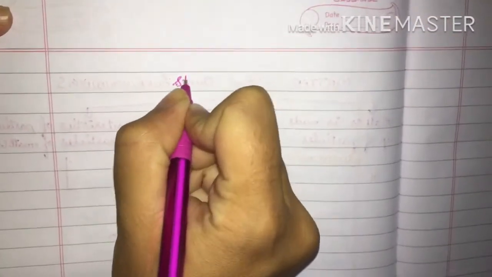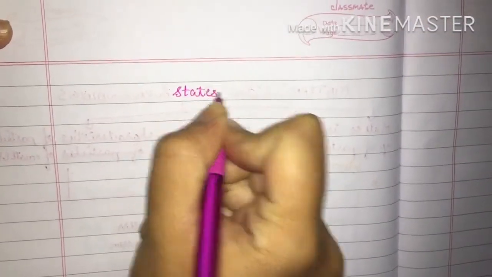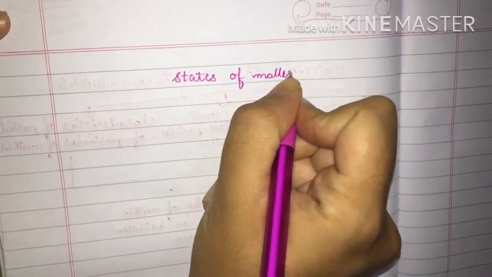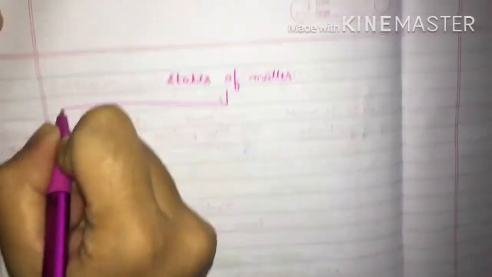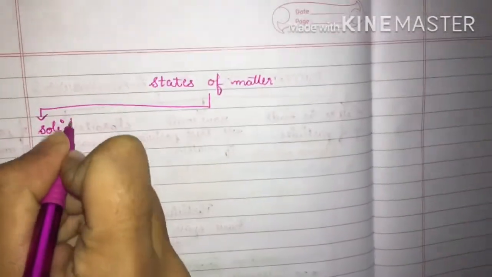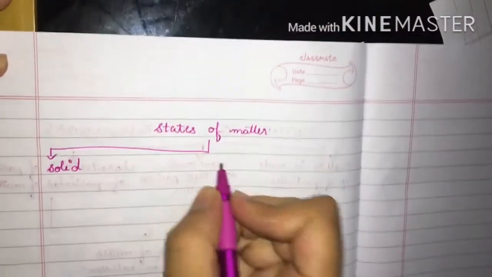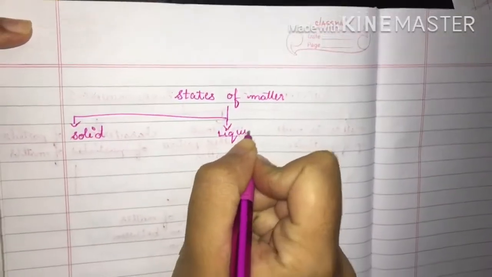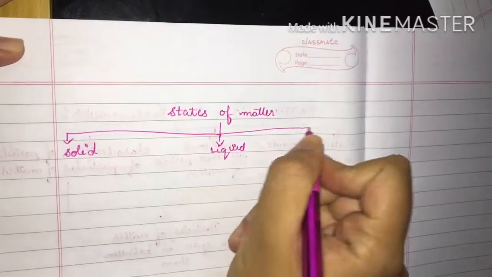And next is different states of matter. Matter exists in different states, that is solid state, liquid state and gaseous state.